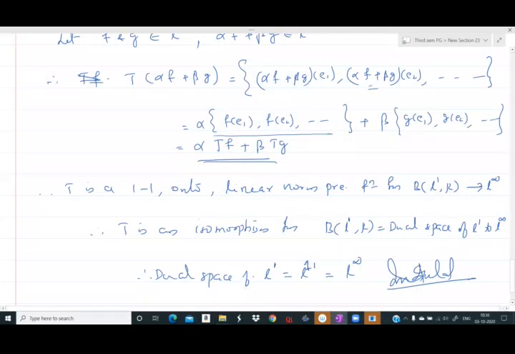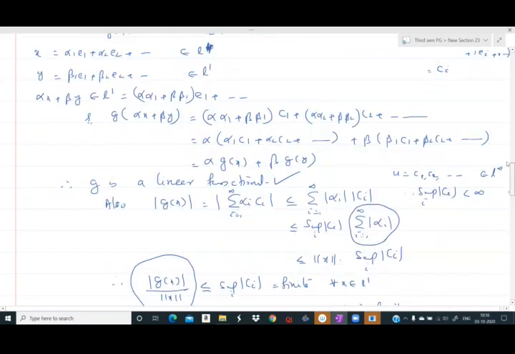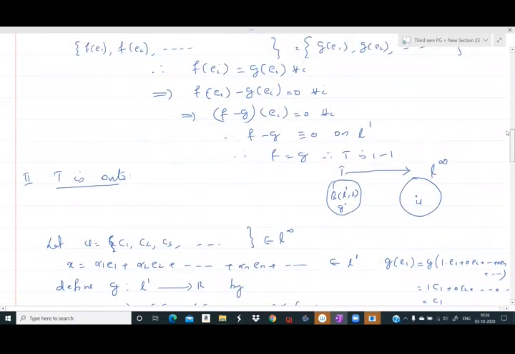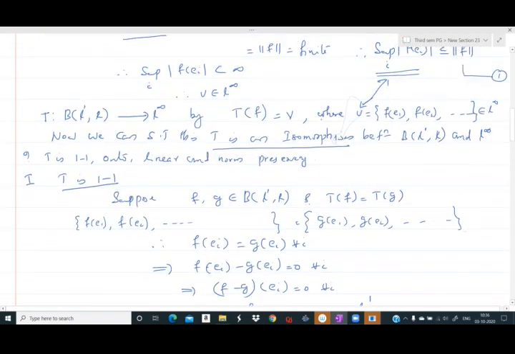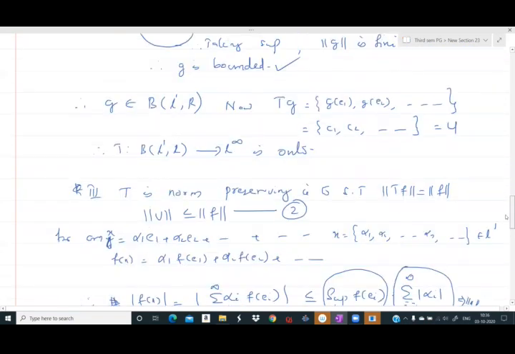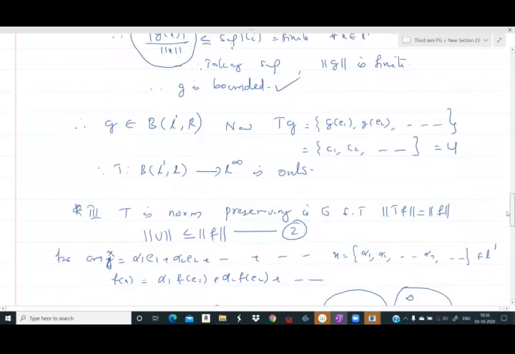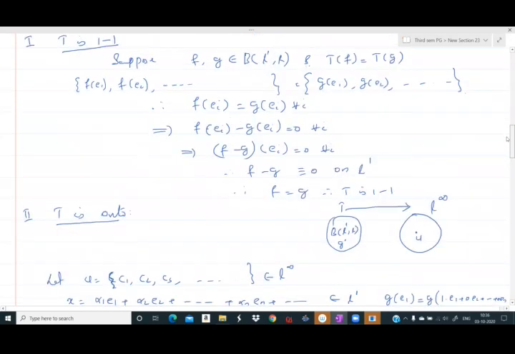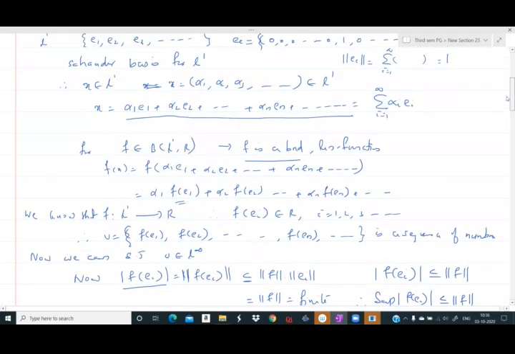And one more thing, we have defined this V with the help of F and the Schauder basis E1, E2, E3, etc. V is F of E1, F of E2, etc. So V is defined with the help of F and the Schauder basis. So this V can be uniquely determined if we know F. So this definition of T of F is valid. T of F is a unique element V belonging to L infinity.